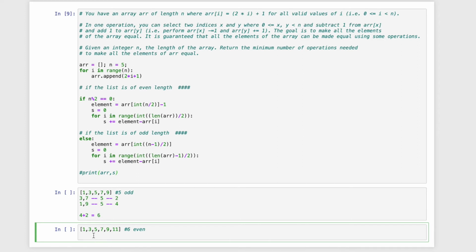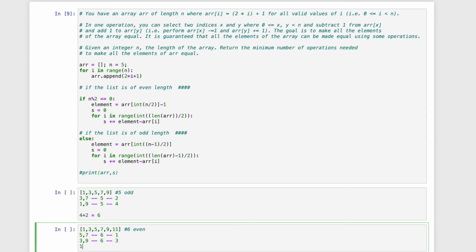So the middle element will be (5 + 7) / 2, or you can say 5 + 1 and 7 - 1, that is 6. So the middle element will be 6, and from 5 and 7 you have to reach 6, and that you can reach by exactly one step. Similarly, from 3 and 9 you can reach 6 by exactly 6 - 3, so 3 steps.